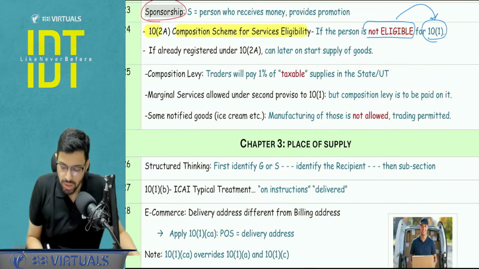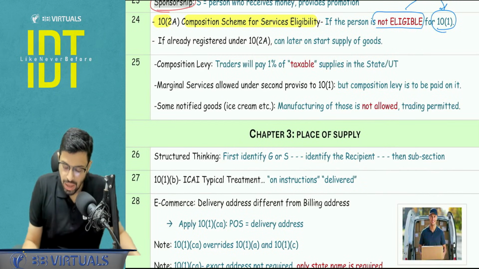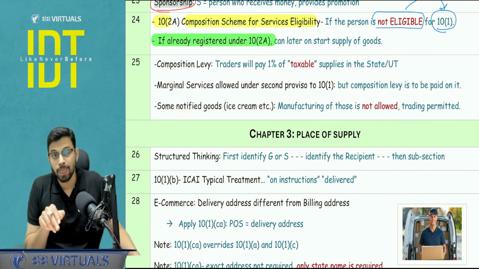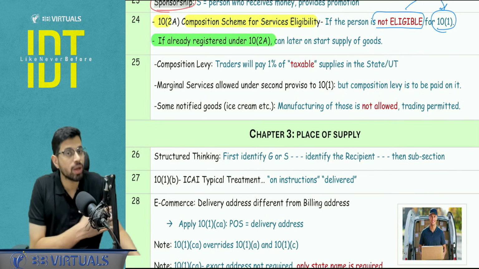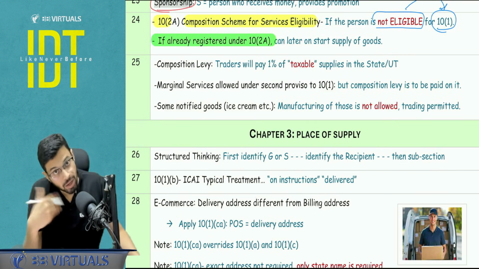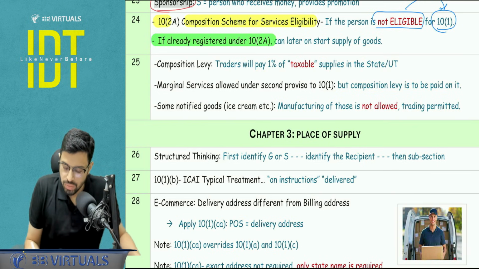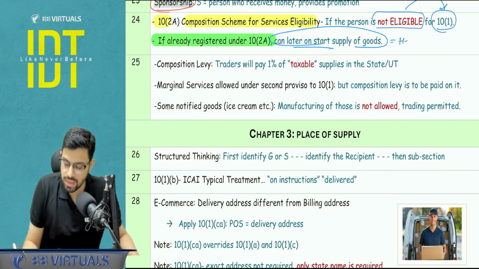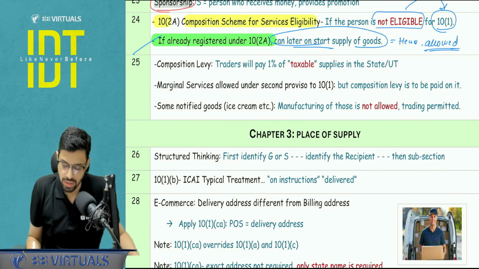Another point to be noted, this was asked in one of the questions: if a person is already registered under 10(2A), so while registering, I was not doing goods supply, I was not eligible under 10(1), and later on I want to start the supply of goods. So this is not specifically restricted, hence allowed. Hence this is allowed. This is very, very important. Very important. This was asked in one of the questions.